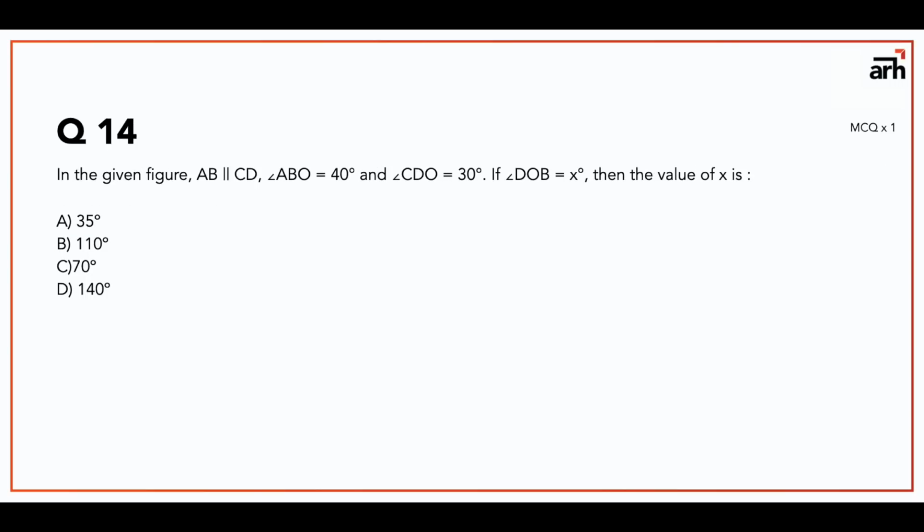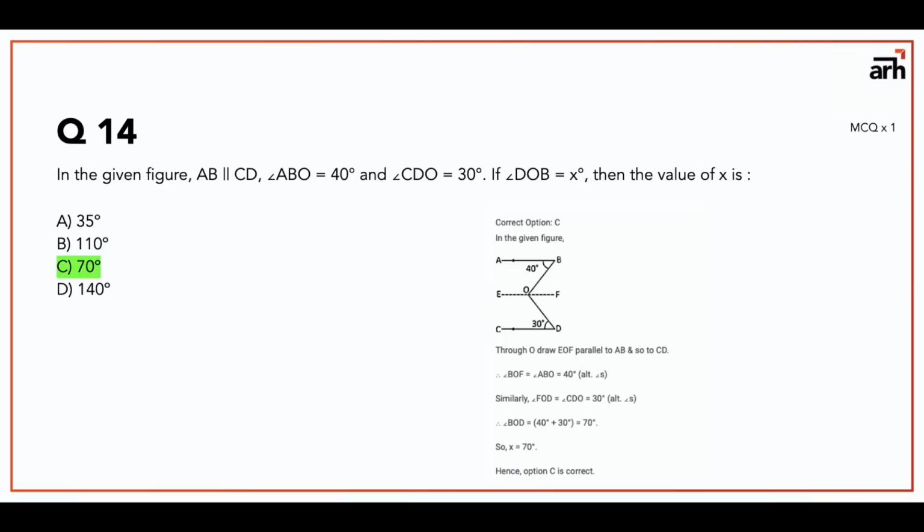Question number 14 is again a geometry question. In the given figure, AB is parallel to CD, angle ABO is equal to 40 degrees and angle CDO is equal to 30 degrees. If angle DOB is equal to X degrees, then find the value of X. Now again, this cannot be solved without the figure. If you draw the figure, you're going to see that AB is parallel to CD, ABO is 40 degrees and CDO is 30 degrees. You have to find the value of X.